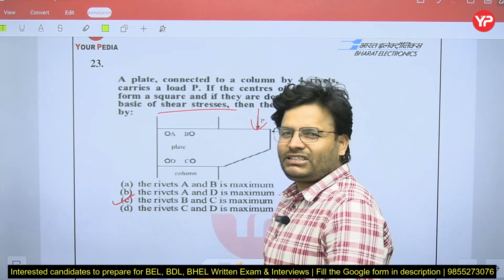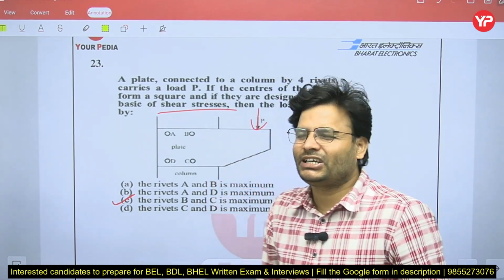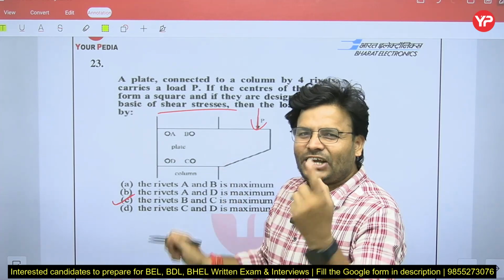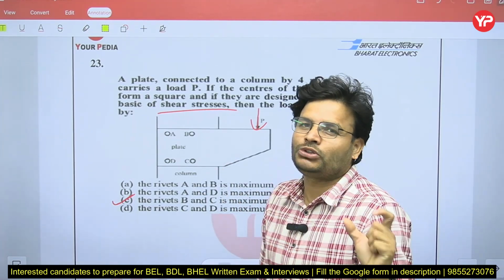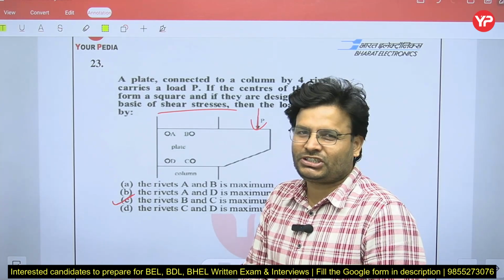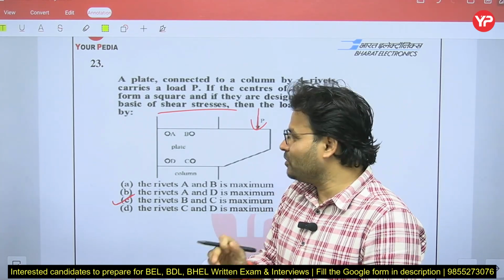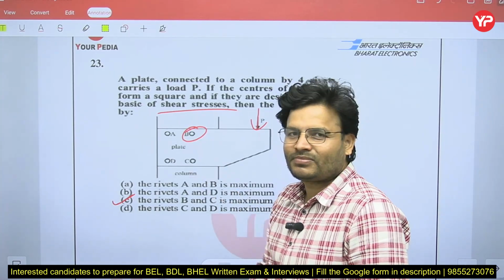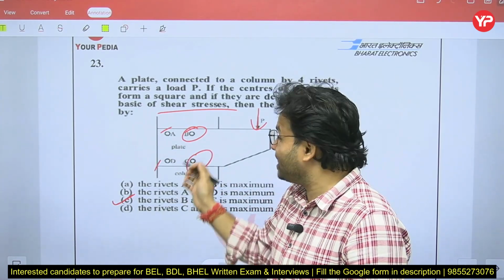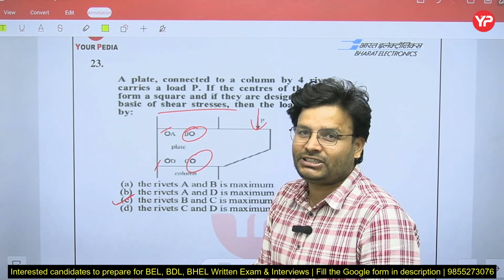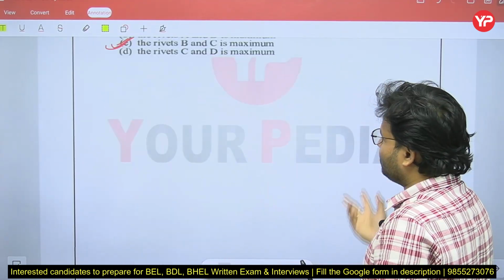And why it is, sir? I will prove by taking some example. Even you can directly do that. But here just try to remember one important conclusion. The rivet which are closer to the load will have maximum stress, and even if you have to design the rivet, if this rivet is safe, then A and B will be itself safe, because maximum load is going to be generated on B and C. So try to remember that question various times, that is also going to be asked.